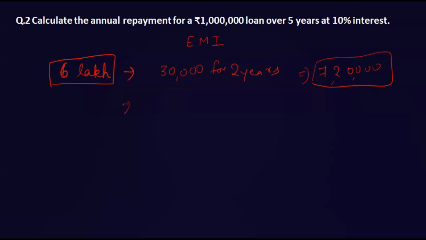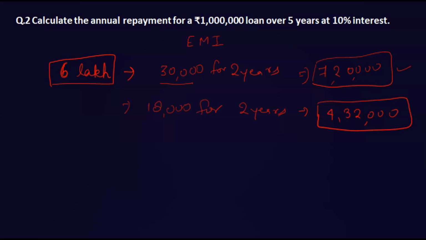If another person says pay 18,000 monthly for 2 years to repay this loan, then multiplying, 18,000 for 2 years monthly will be equal to 4,32,000. And if you pay 30,000 for 2 years, the time period is the same, that will be equal to 7,20,000.